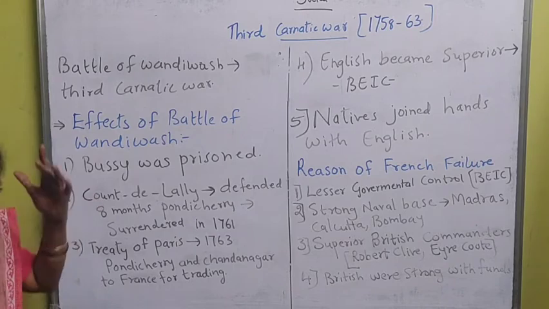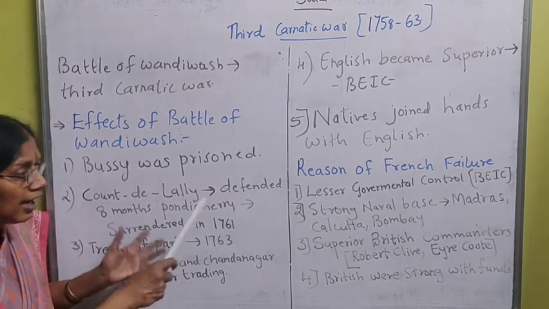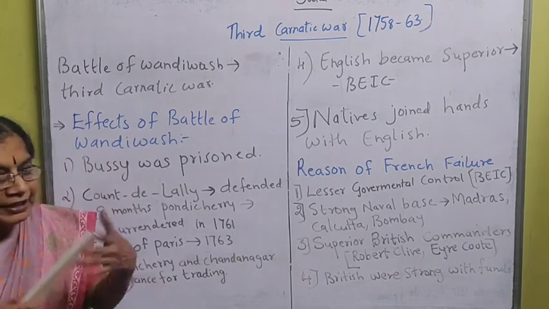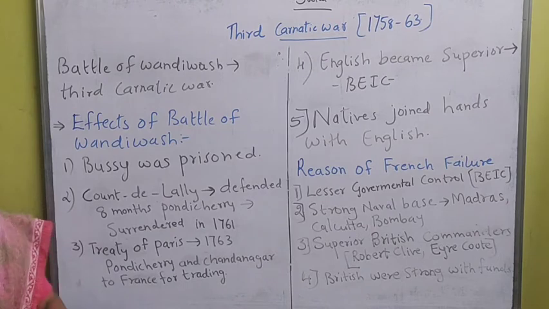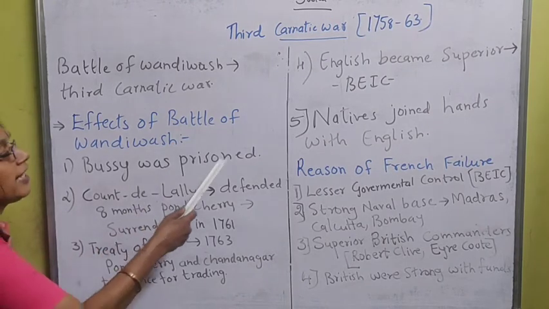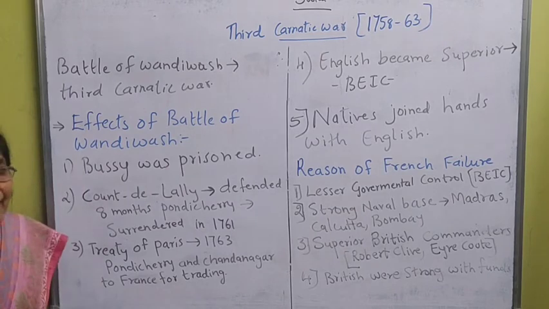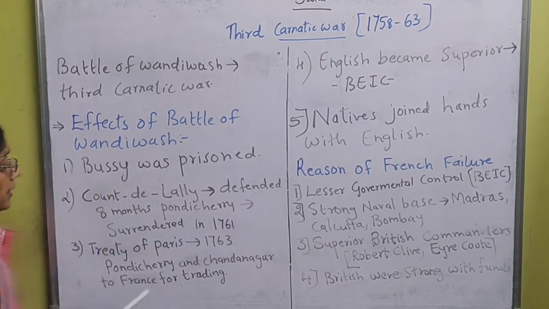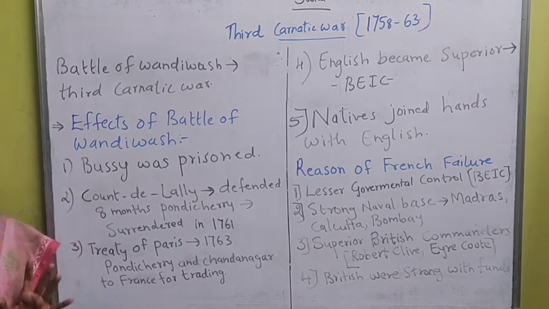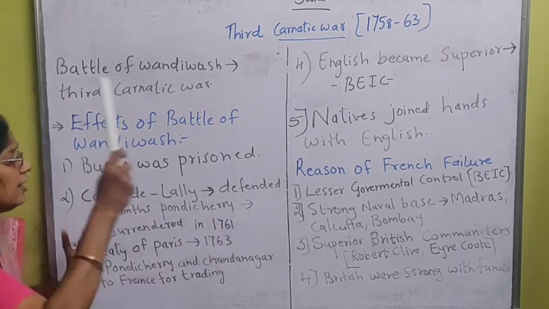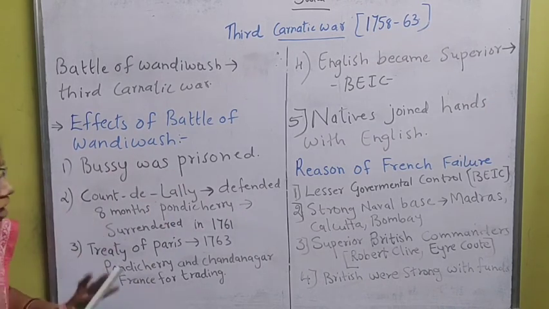After that, Count de Lally again went and fought with the English, and that is what the Battle of Vandivash was. And in the Battle of Vandivash, Bussy was taken as a prisoner. He was imprisoned by the English. So only now Count de Lally was left alone. So he defended Pondicherry, his area of trade, but he could not defend more.